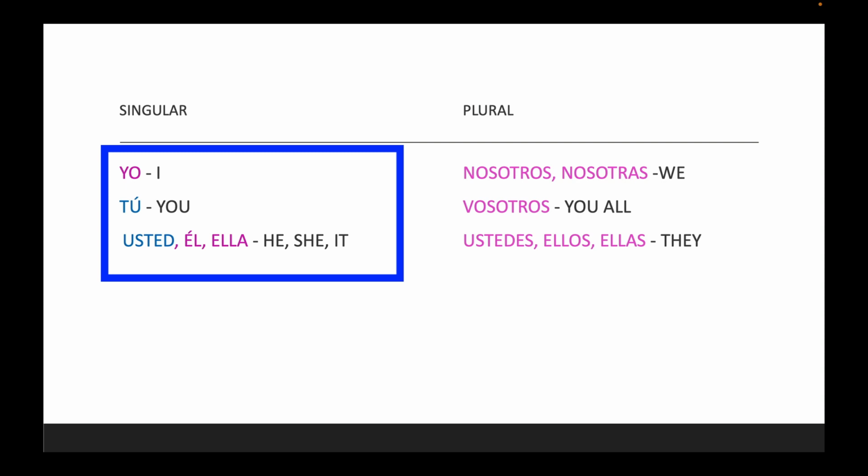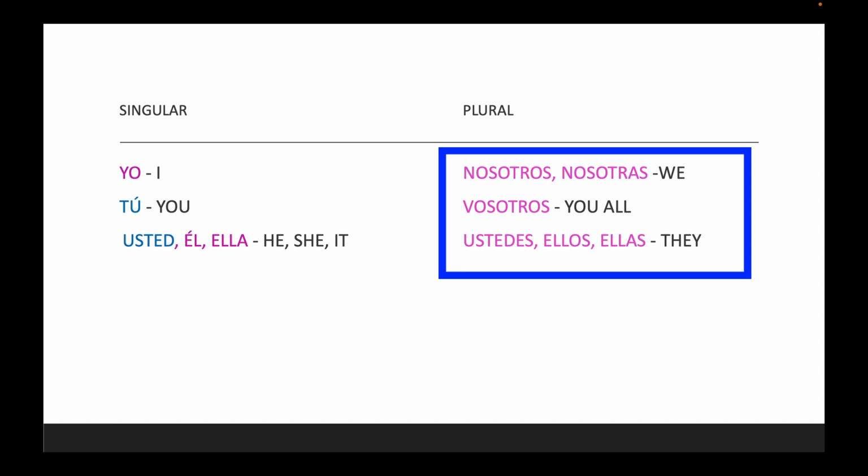Yo, tú, usted, él, ella, nosotros, nosotras, vosotros. If you have learned vosotros and you want to keep using it, that is absolutely fine.